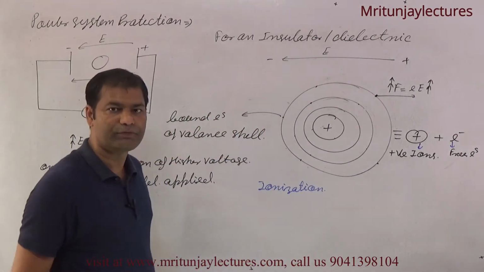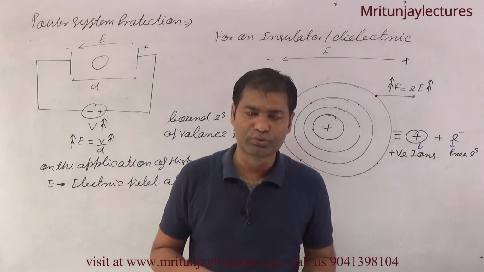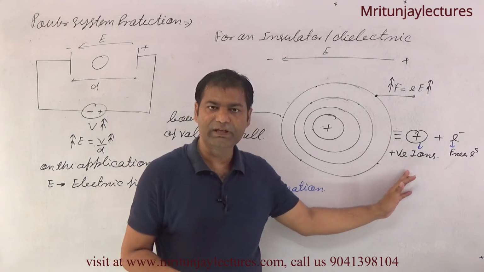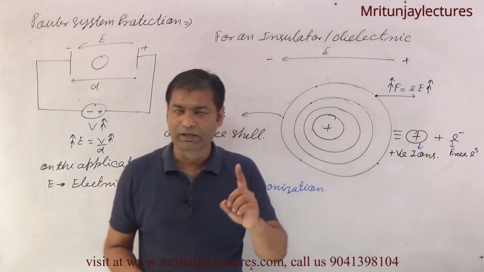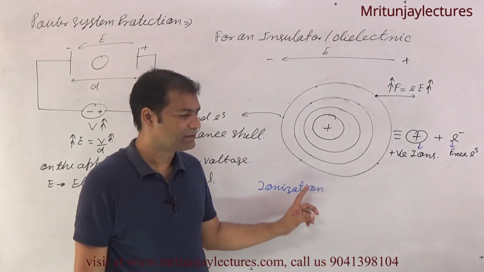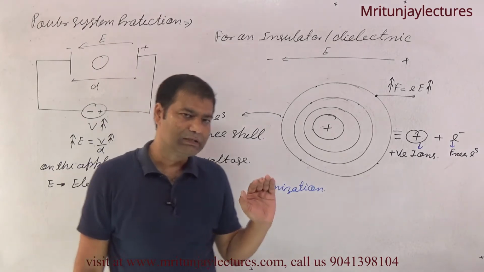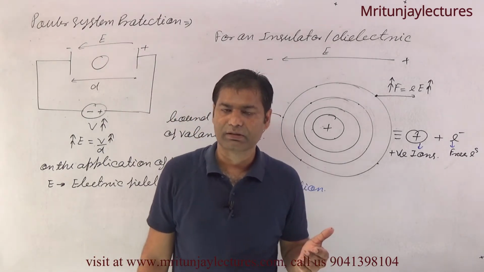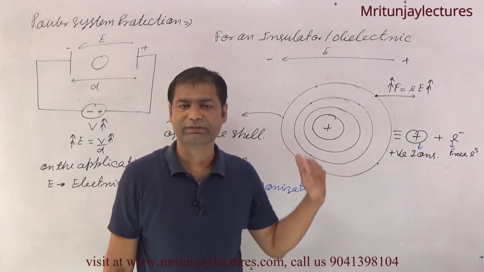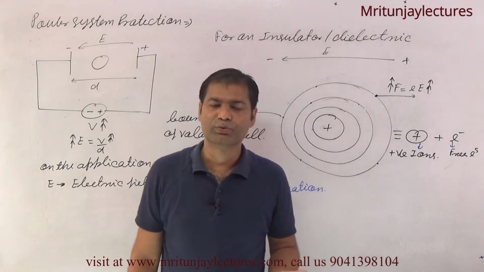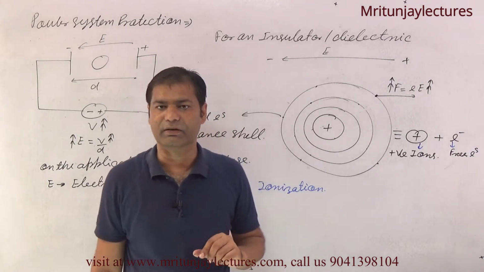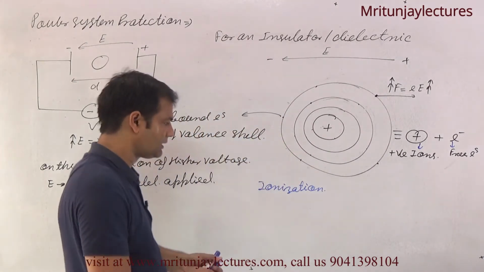If one neutral atom or two neutral atoms are converted into positive ions and free electrons on the application of higher voltage, then that is called ionization. If ionization is at a massive level, meaning suppose 100 or 200 or 300 or 50 neutral atoms are converted into positive ions and free electrons, that is called breakdown.